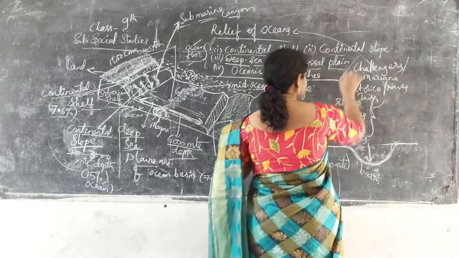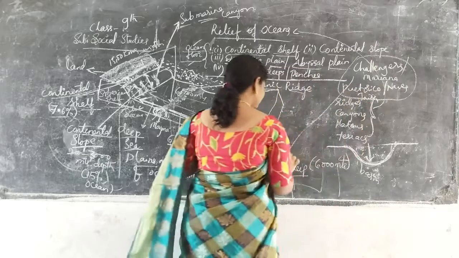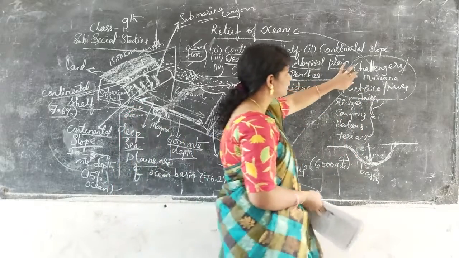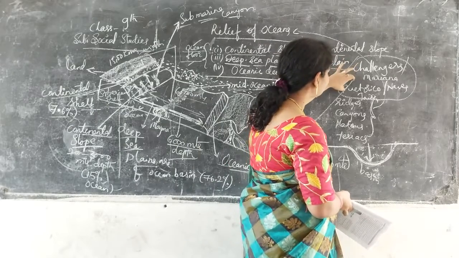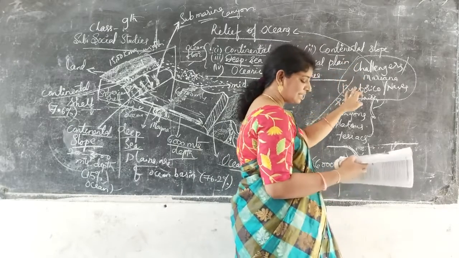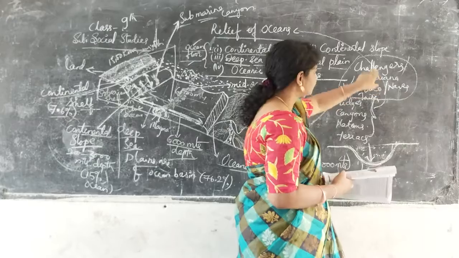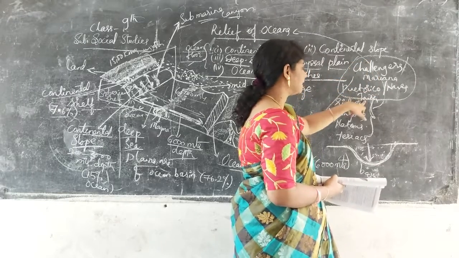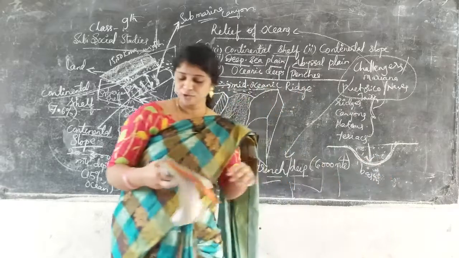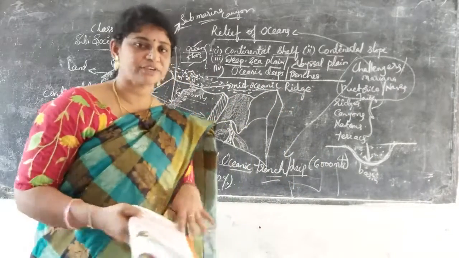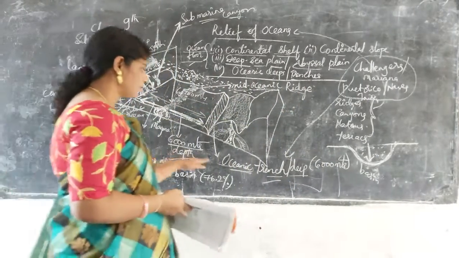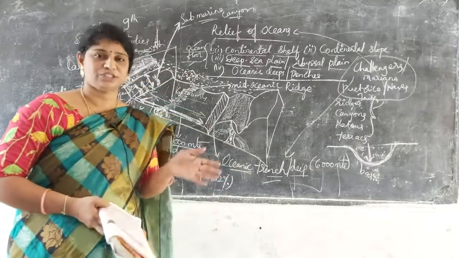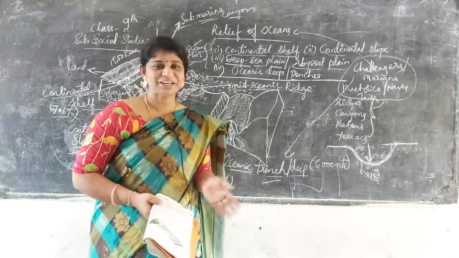These are the three deep sea trenches. The first two, Challenger or Marina, and Utroco or Naves, are present in the Pacific and Atlantic Oceans respectively, and Java is present in the Indian Ocean.